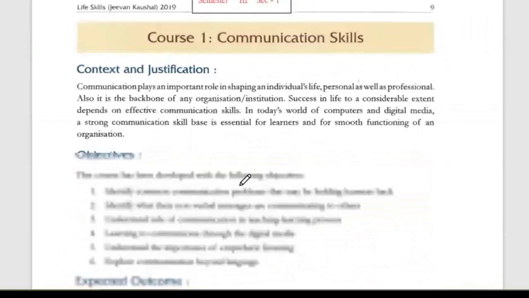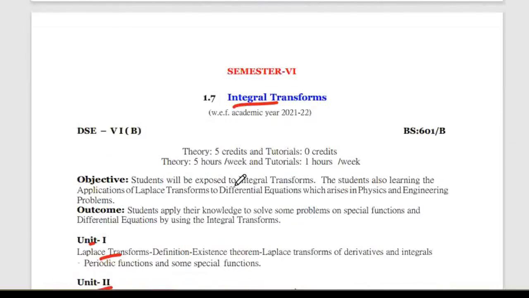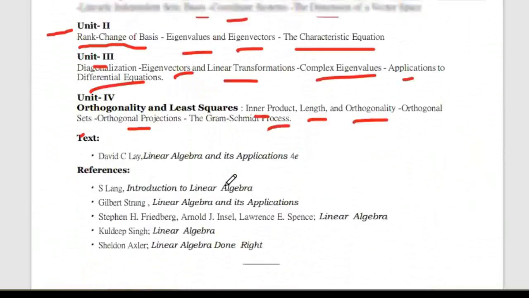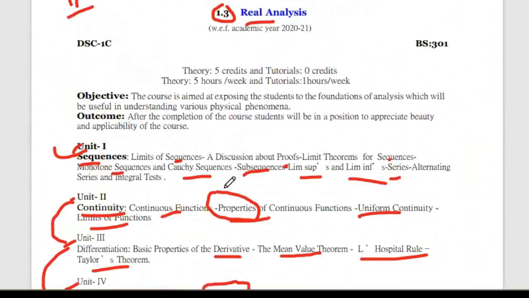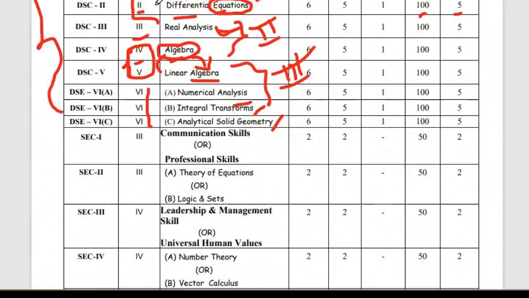So this is the BSc mathematics syllabus for all universities in Telangana, like Osmania University, Kakatiya University, Palamuru University, Satavahana University. So this is the BSc Math syllabus. These are the 6 papers, and each paper is for 100 marks.